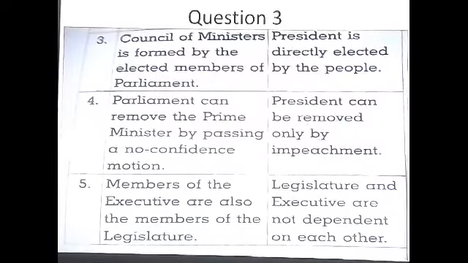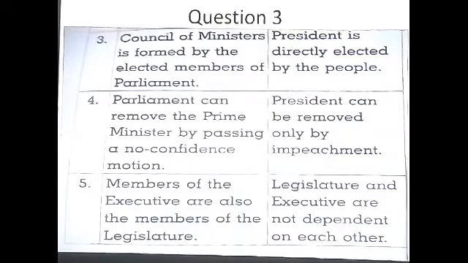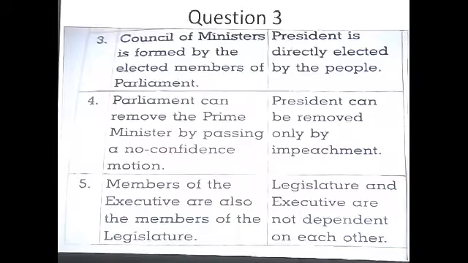Parliament can remove the prime minister by passing a no confidence motion. No confidence motion is a part of the parliamentary system. In the presidential system, the president can be removed only by impeachment. And members of the executive are also members of the legislature, but in a presidential form, the legislature and executive do not depend on each other. Hope that at the beginning of this topic 3 questions were asked and the points you understood, because taking these 3 points we are going to discuss the remaining chapter.